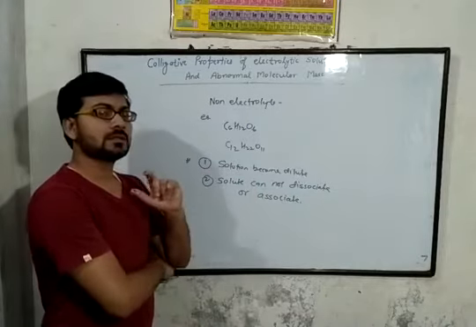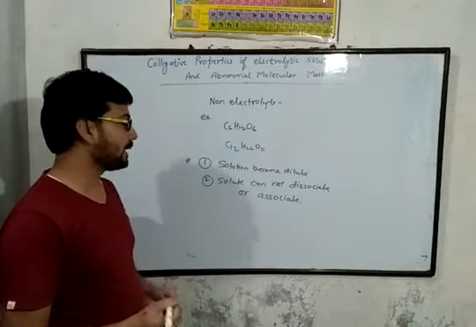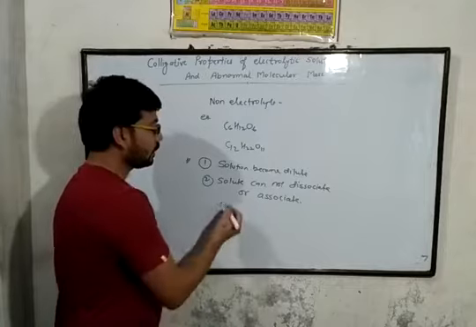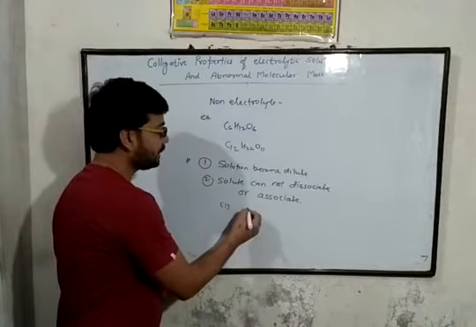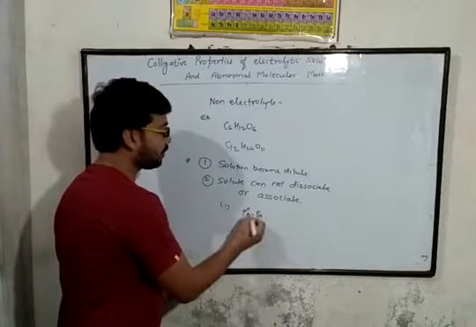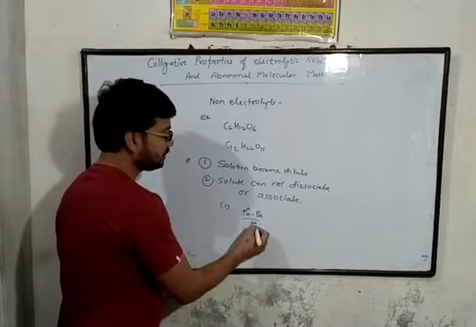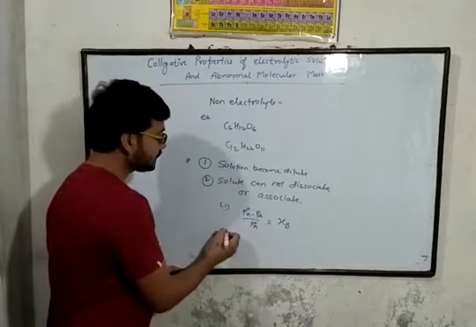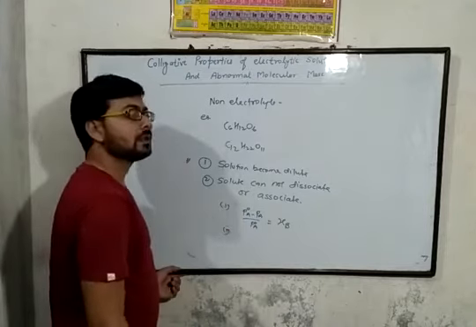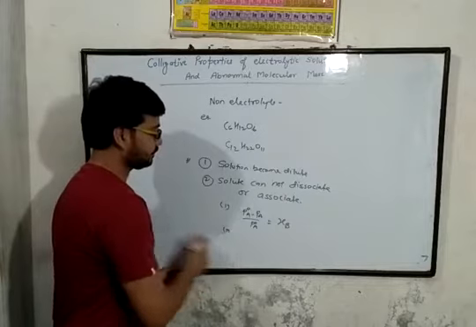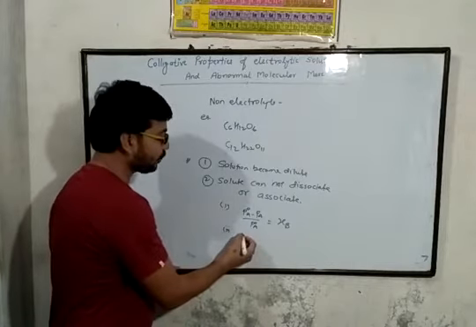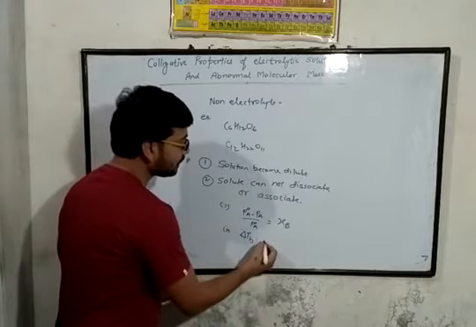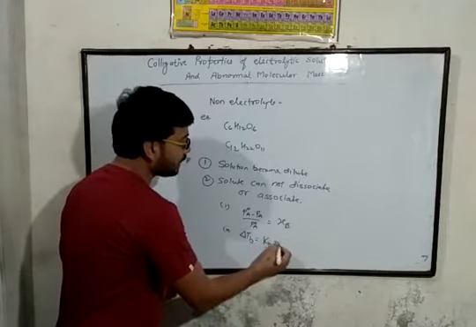In this case, the colligative properties are as follows. Number one, lowering of vapor pressure: (P0A minus PA) upon P0A is equal to chi B. Second, elevation in boiling point: delta Tb is equal to Kb into m.